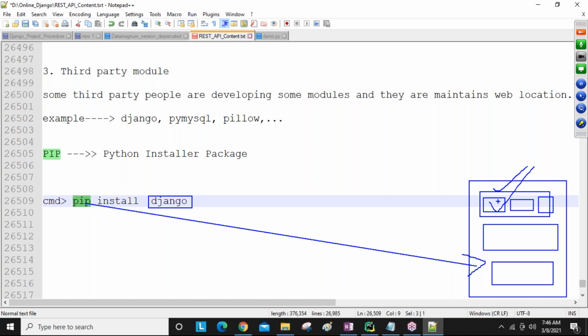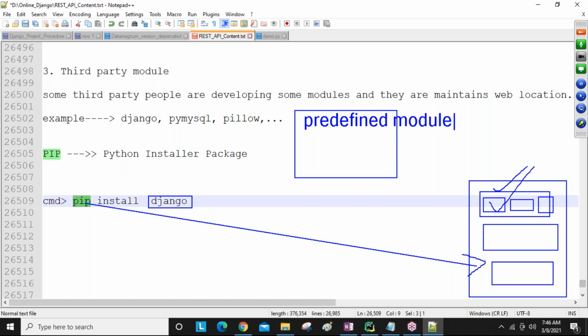Okay, and that module, the pip command is going to download. Whenever it downloads the latest module, it is stored in the Python software location, where the predefined modules already are. Along with the predefined modules, this third-party module is also downloaded and stored.